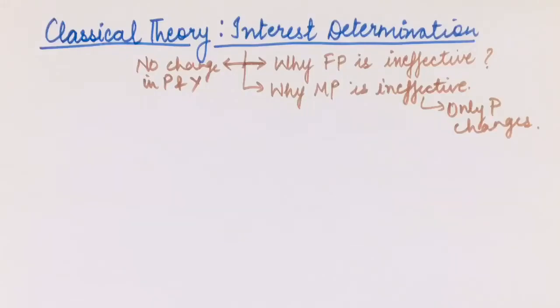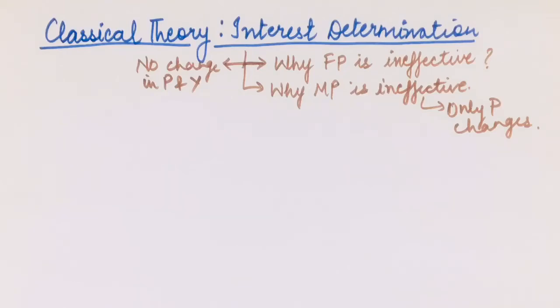Hello everyone, in this video we are going to talk about classical theory and specifically the interest determination theory of classicals. So basically, according to this theory we will know how the rate of interest is determined in the market according to classicals, and we often hear that fiscal policy is not effective under classicals. So that is based on this theory only.